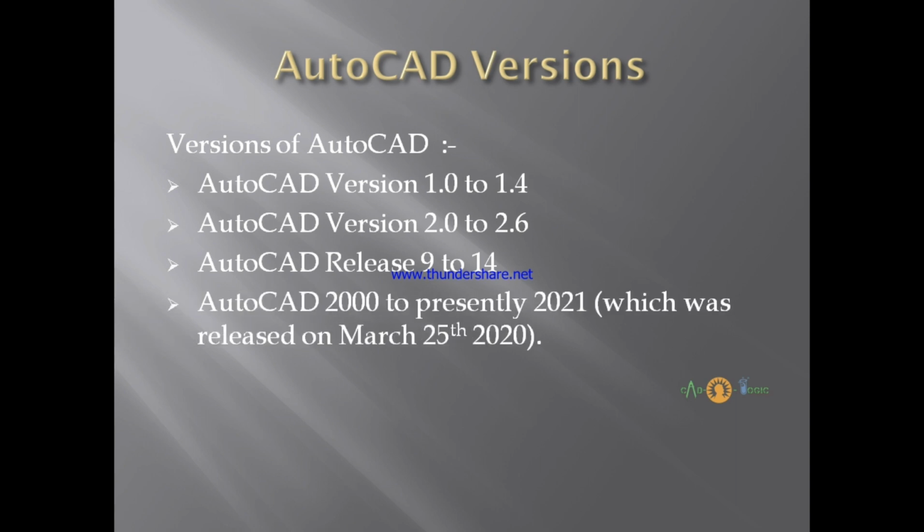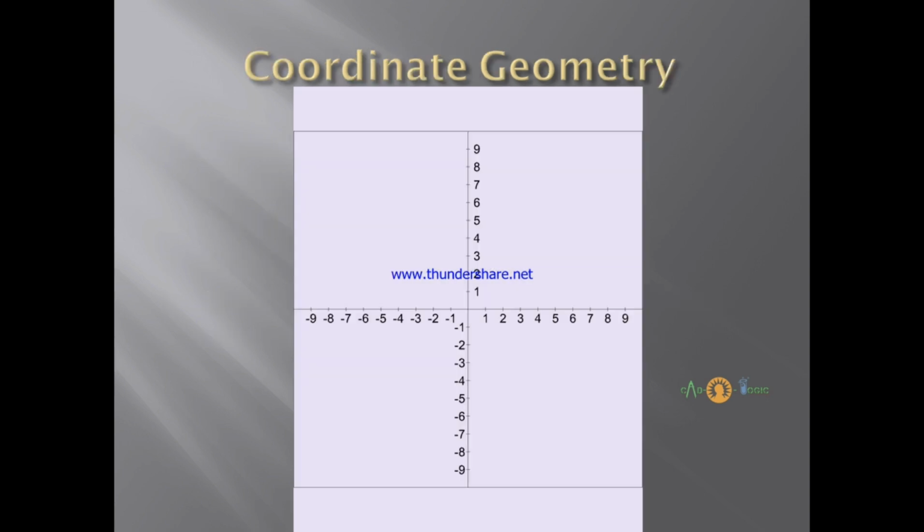Then came AutoCAD 2000, and this series of categorization is still going on, and we got our AutoCAD 2021 on 25th of March 2020. So this is the historic version of AutoCAD. So we shall move forward, shall we?